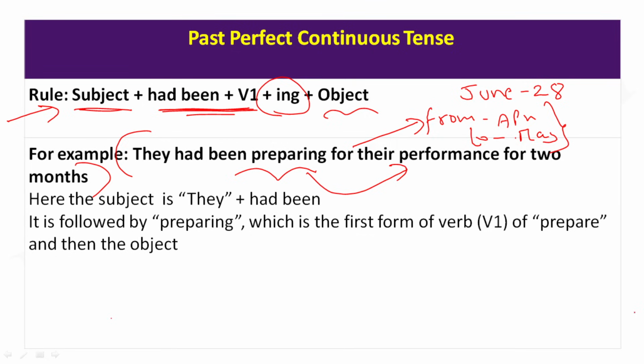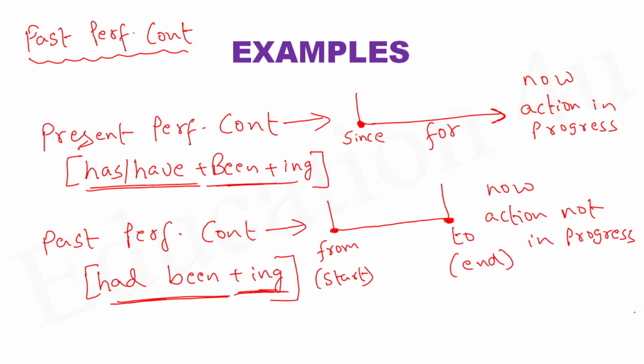So, this is the beauty of the grammar. They had been preparing for their performance for 2 months means they started their preparation in the past and they ended their preparation also in the past. They are no longer preparing. So this is how we use it.